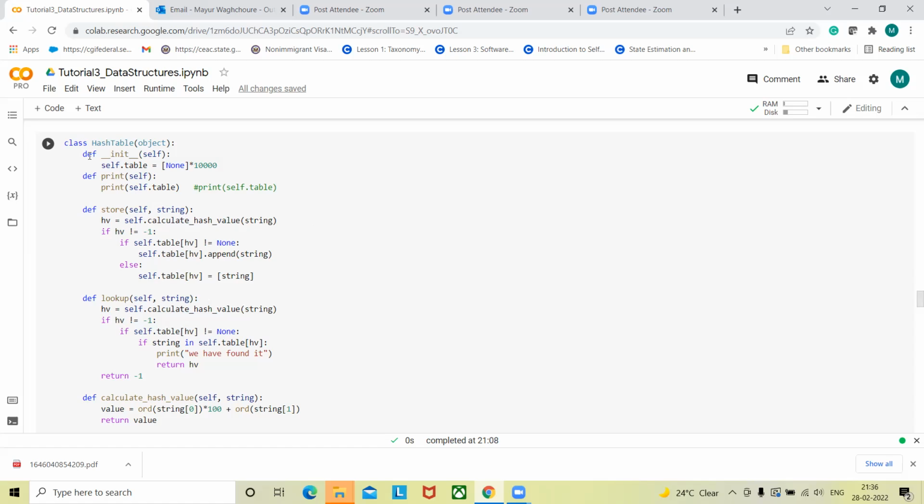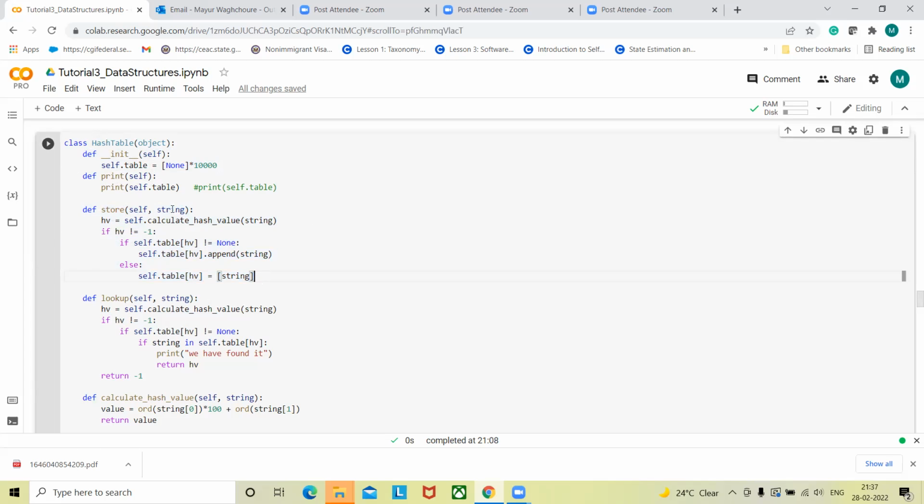Whenever we have to implement this hash thing, first of all we need to create a table. So I'm creating one table just to store all those hash values, with a None data type. I'm creating self.table, then printing that table. That's another method to print the table. So the first operation is to create the hash map, and the second, whenever we have to access an element, we can directly access it from the hash map.